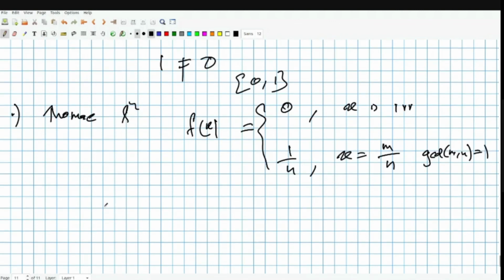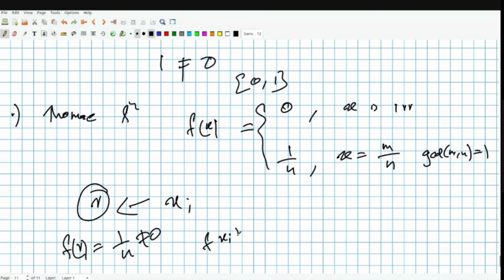At every rational point, let R be rational, then I can find a sequence of irrational points xi which converges to R, right? So at R, what is the function value? f of R is some 1 by n, which is not equal to 0. But we know that f of xi is always equal to 0. So f of R is not equal to the limit of f of xi, so it is not continuous at rational points.